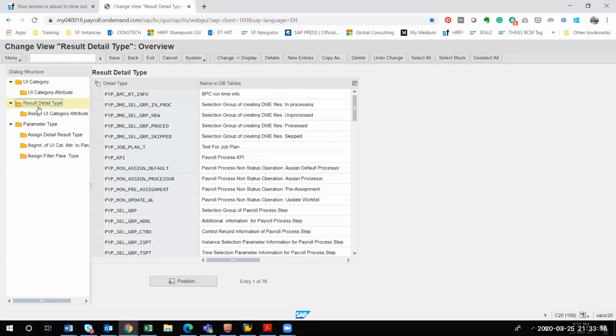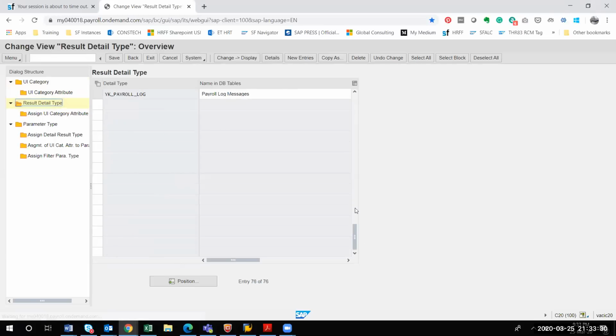Okay. So I have chosen this result detail type. You can see there are 76 existing types of DB tables. Okay, the detail type. Everything is standard here, they have given. So I will just tell you what I have done. I have created a couple to understand your specific requirement, and I have configured the last three.